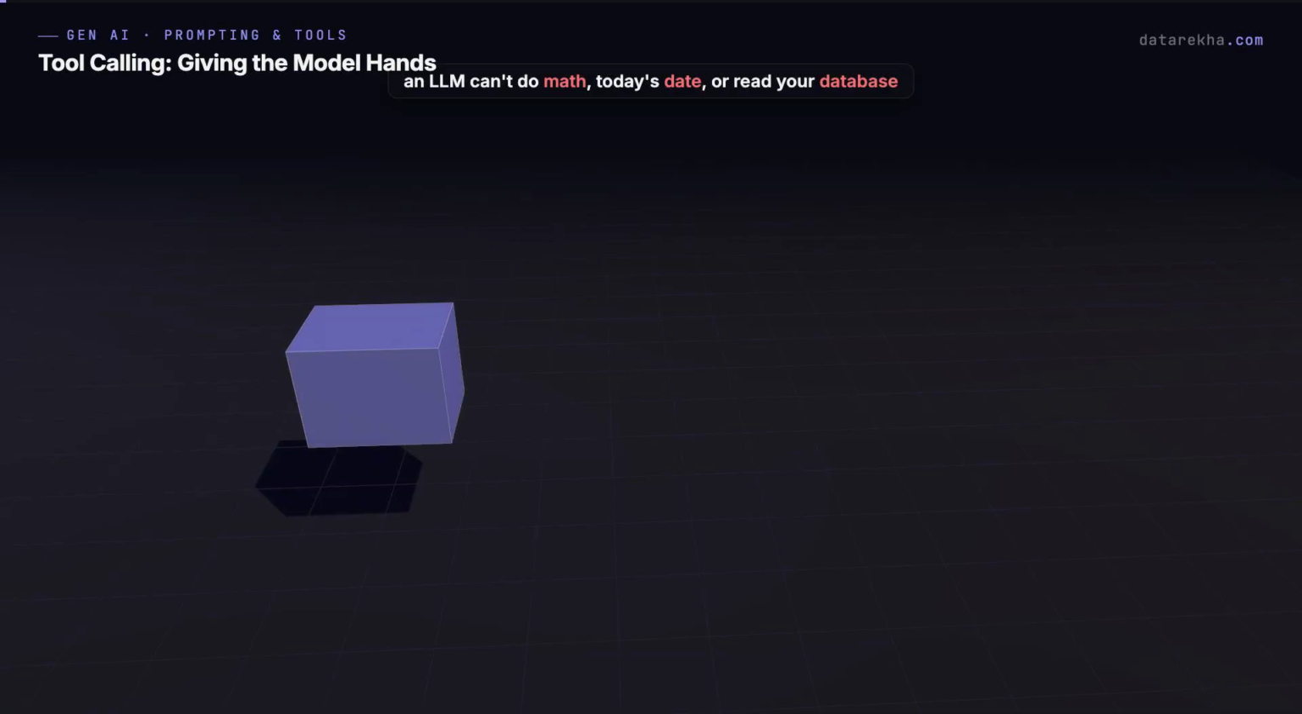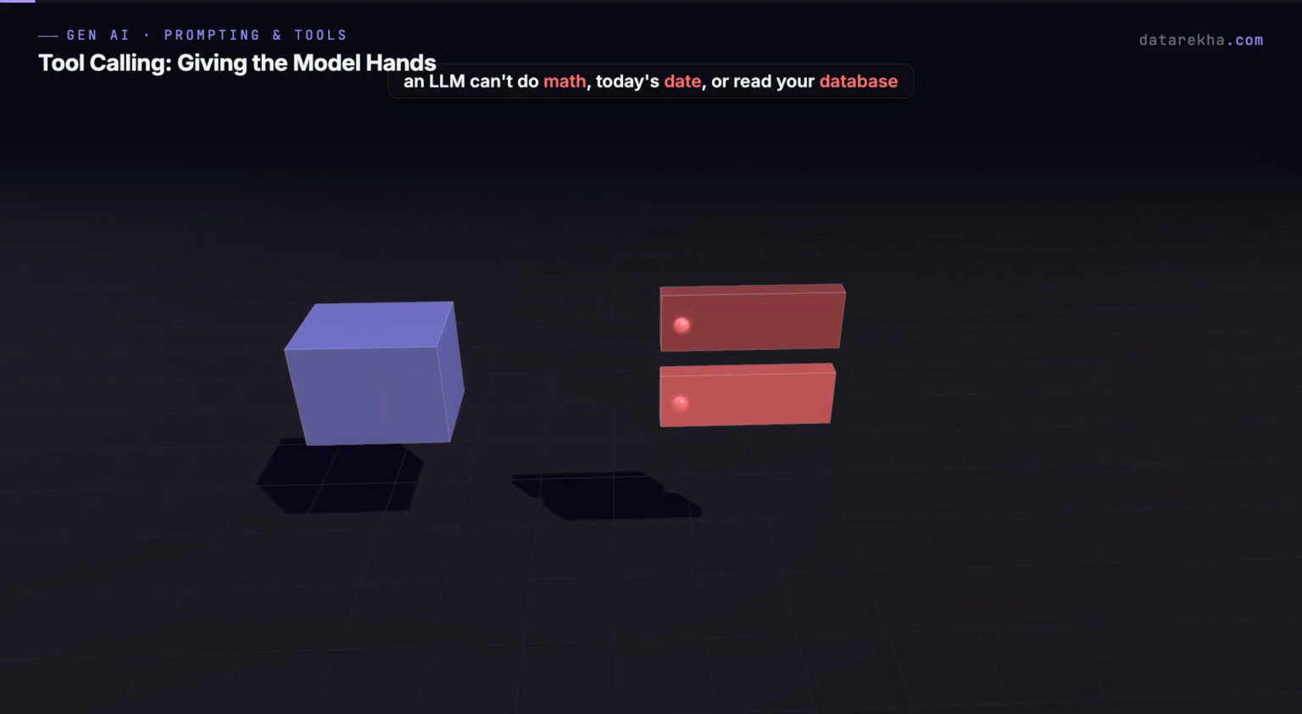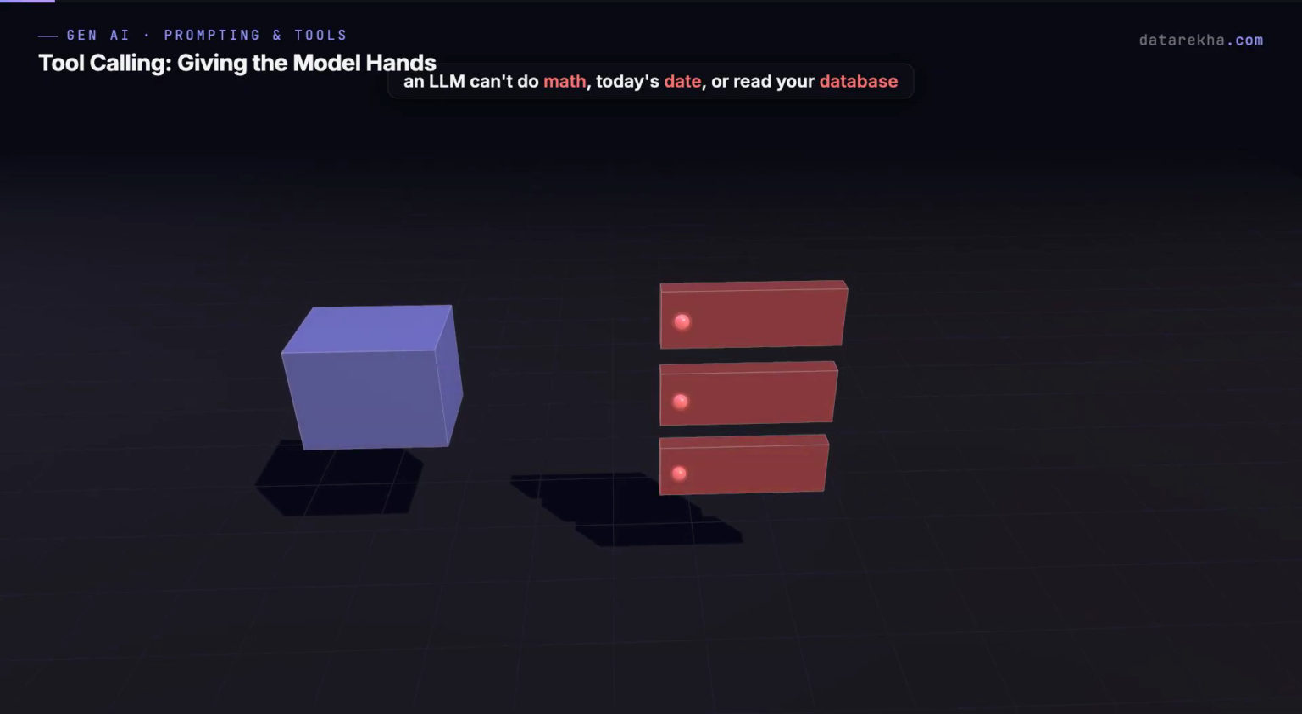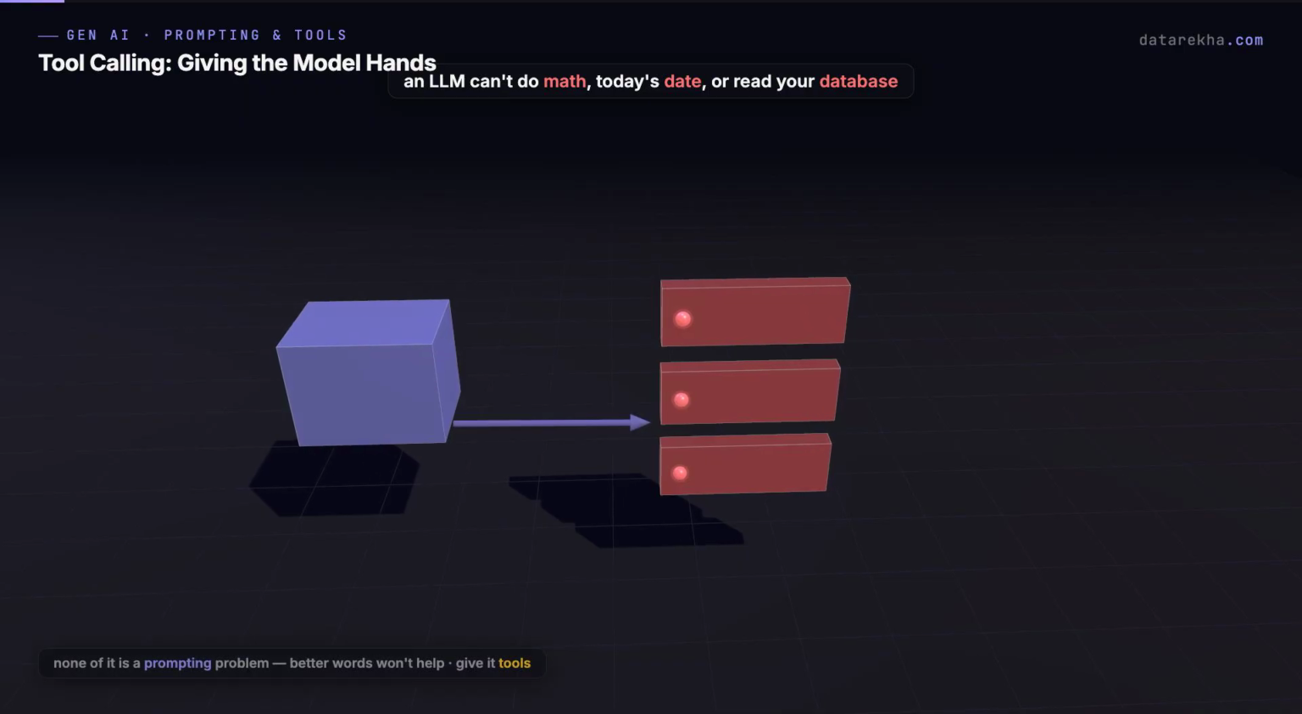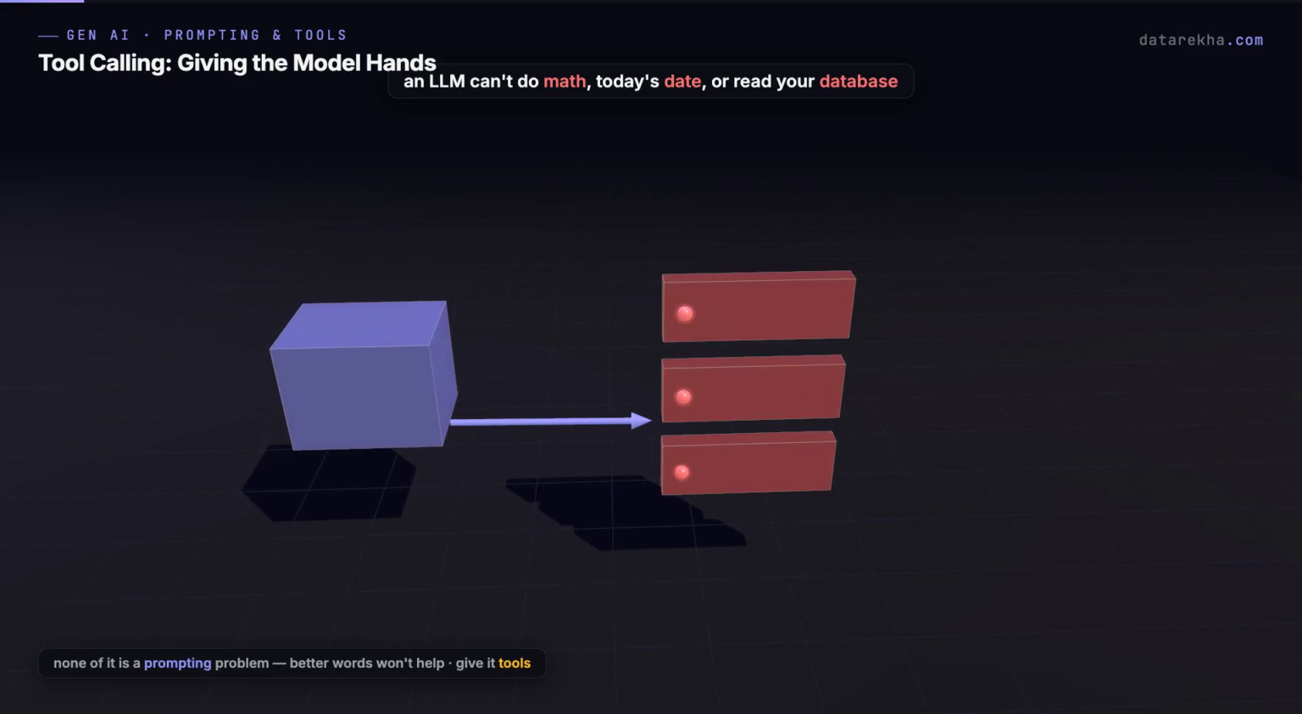Let's be honest about what a language model can't do. It can't reliably do math, it doesn't know today's date, and it has absolutely no idea what's sitting in your database. And here's the trap. None of that is a prompting problem. You can phrase it 10 different ways, and the model still can't see your data. The fix isn't better words, it's giving the model tools.